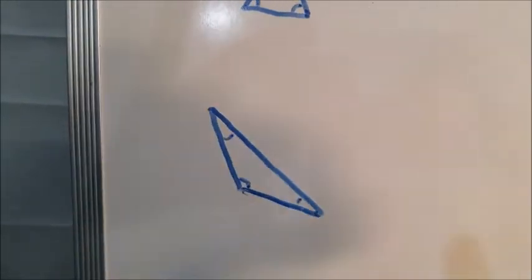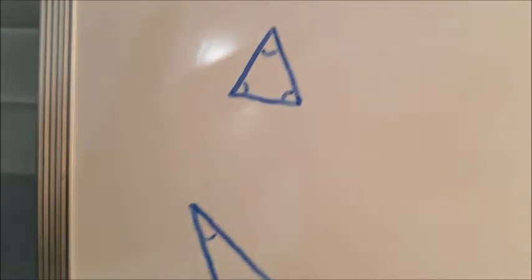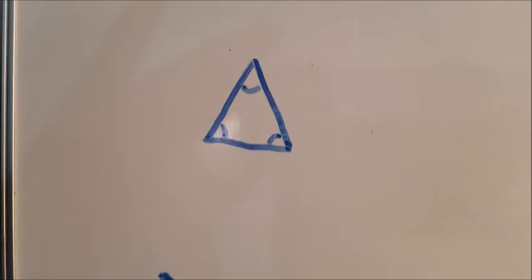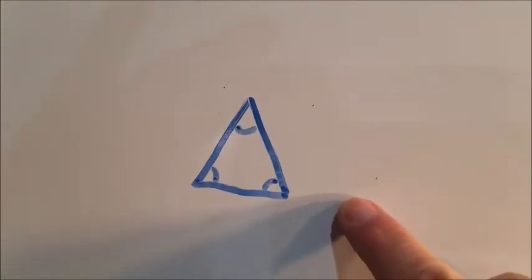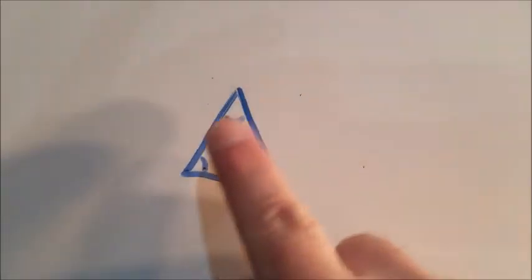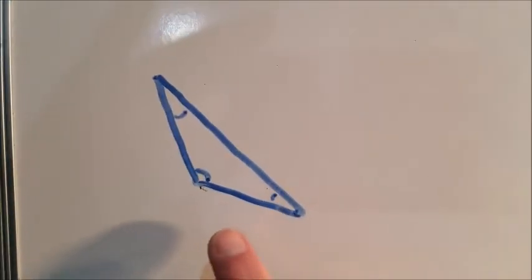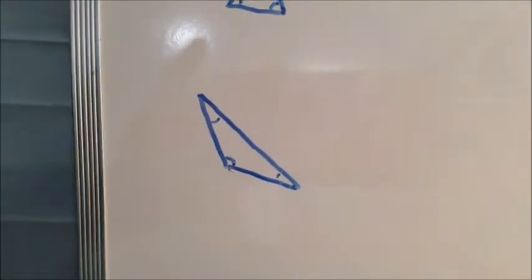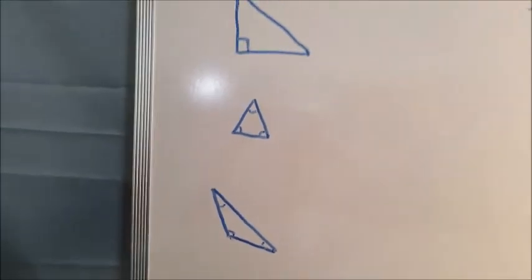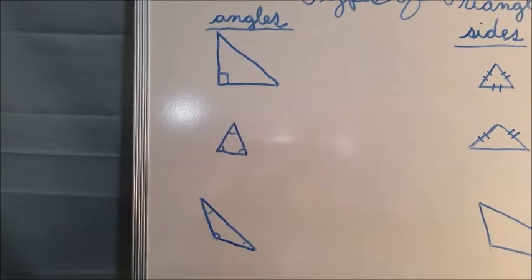I bet you know what these 2 are called. It's not in our book, but I can tell you. Let me tell you anyways. This is called an acute triangle because it has the little acute angles. And this has that big obtuse angle there, obtuse triangle. So 3 types of angles in our triangle. So 3 types of triangles based on their angles.